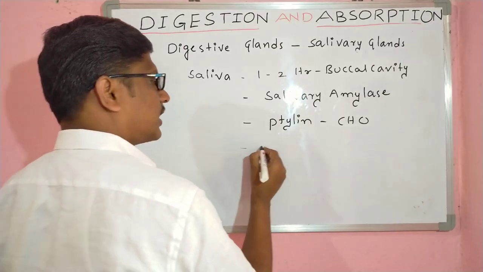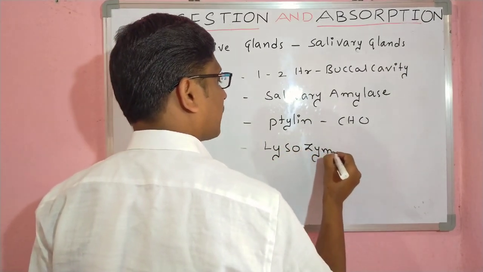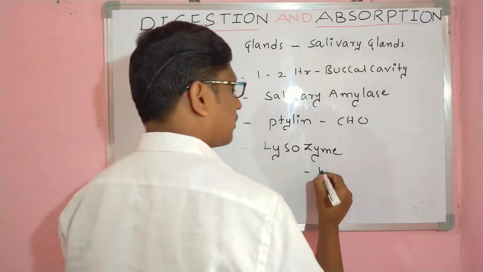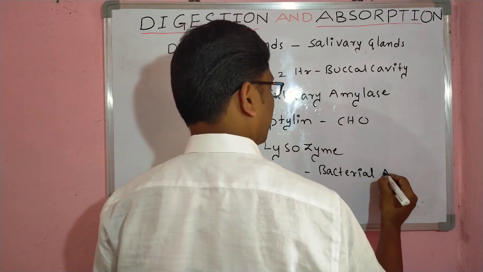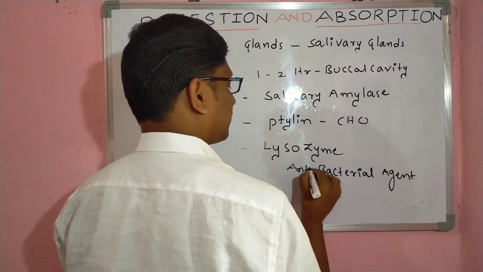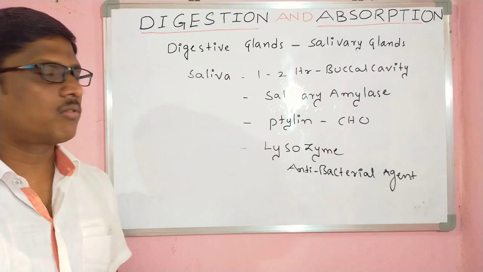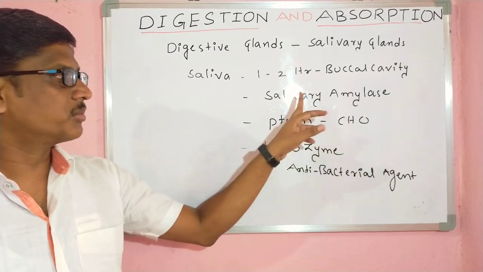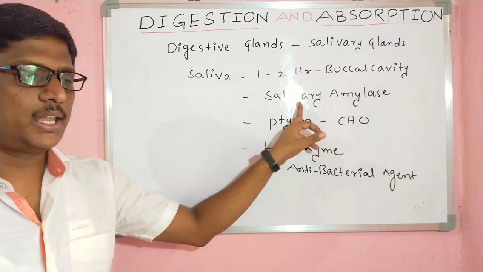Saliva also contains a specific substance called lysozyme. This lysozyme acts as an antibacterial agent, and it is present inside the saliva. The saliva digests carbohydrates because it contains the specific enzyme called salivary amylase.